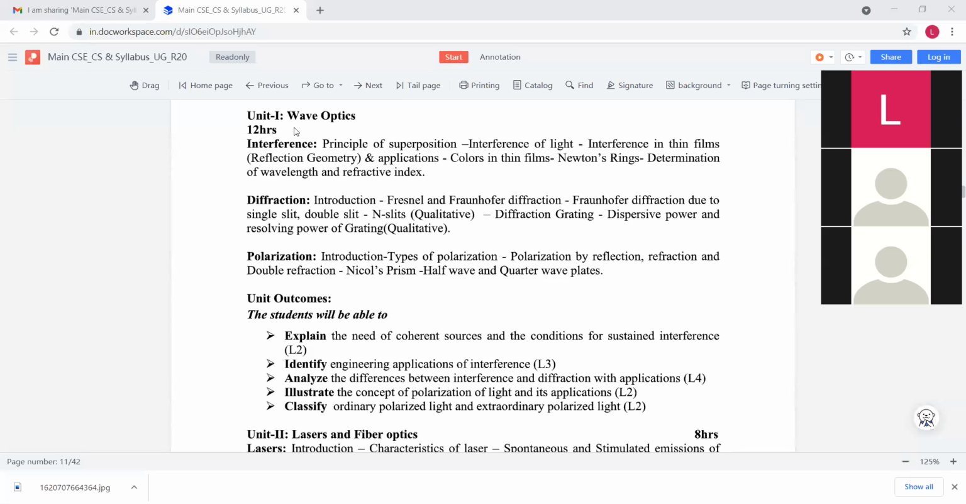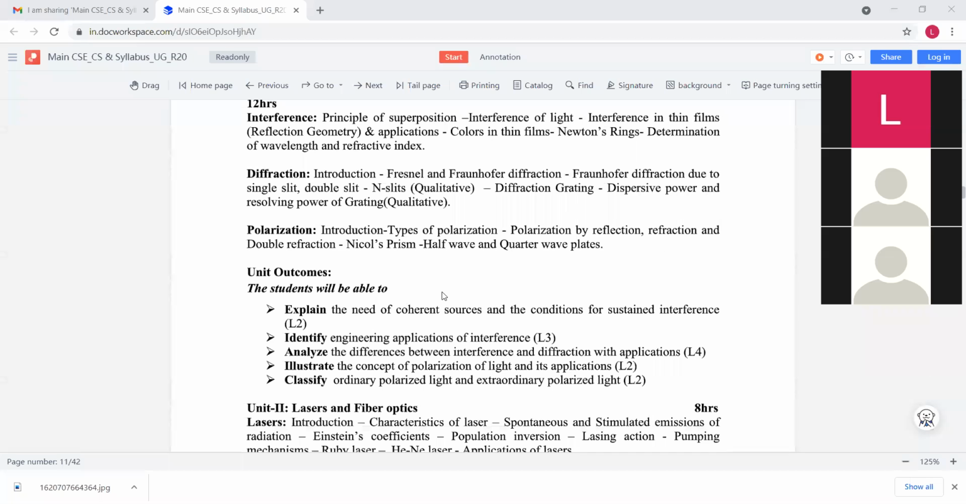So in this first unit there are 3 sub chapters, that is interference, diffraction and polarization. This is a very important topic from our exam point of view. Interference, diffraction and polarization are simply properties of light. So this is about unit 1.